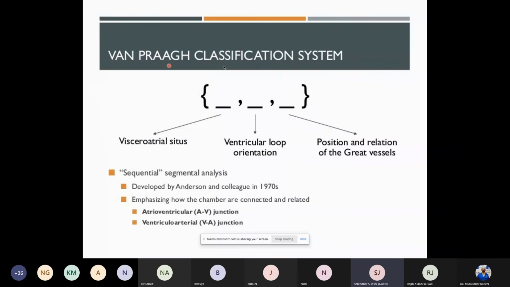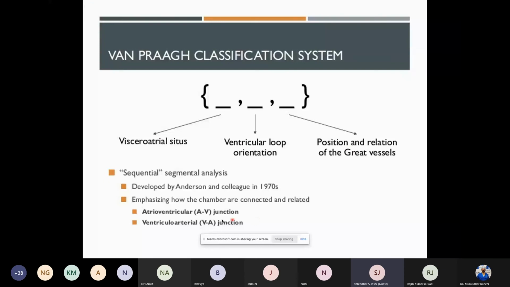Going precisely to the Van Praagh classification, you see three specific notations here. Whenever we see a lot of echocardiographies, people write them as SLL, SDD, SLD with malposition and so on. There are three specific terms, just like in a pacing system, the atria, the conduction, and the pacing in our pacemaker. One talks of the atria, the second talks of the ventricle, and the third talks of the great vessels. They split it into three separate aspects to make it easy to communicate among the teams. This is called a sequential segmental analysis, where in a sequence, the segments are analyzed to understand their association.